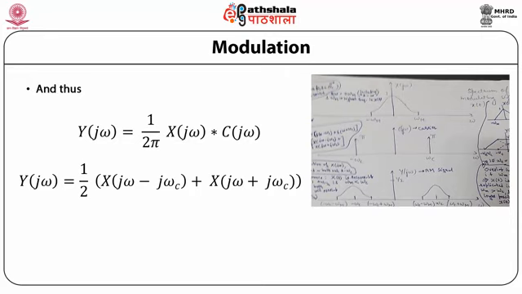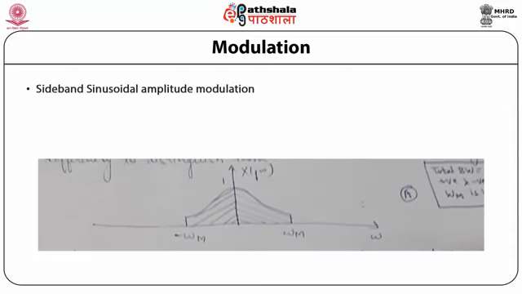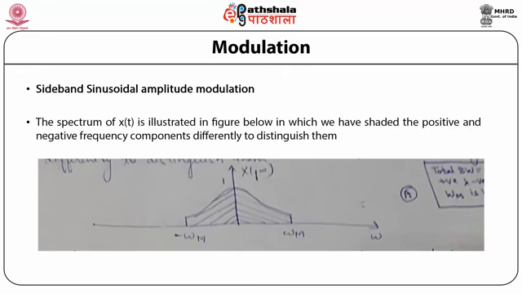So this is shown in this figure, that Y(jω) has two components, that is the lower sideband and the upper sideband, which are at frequencies ωc − ωm and ωc + ωm. Sideband sinusoidal amplitude modulation: the spectrum of x(t) is illustrated in this figure below, in which we have shaded the positive and the negative frequency components differently to distinguish between them.